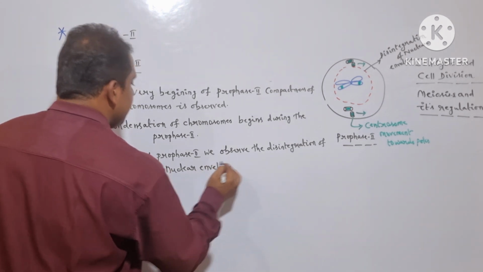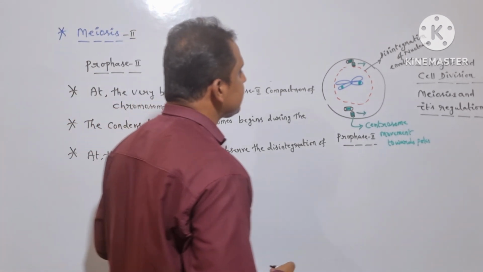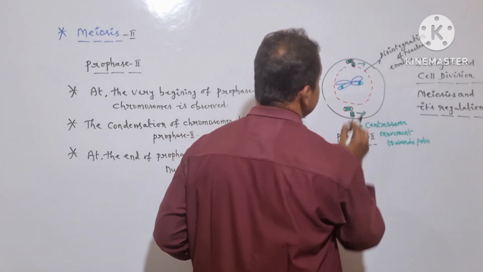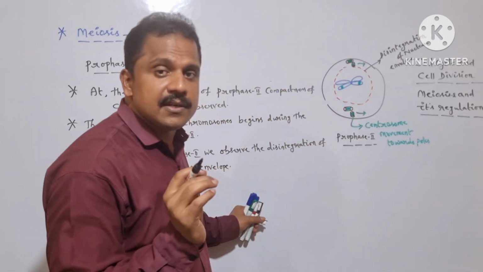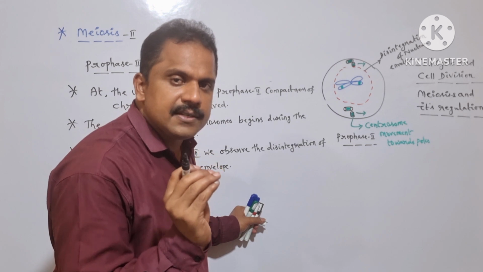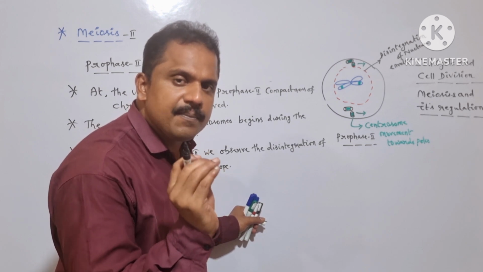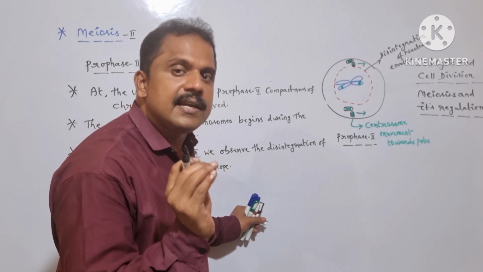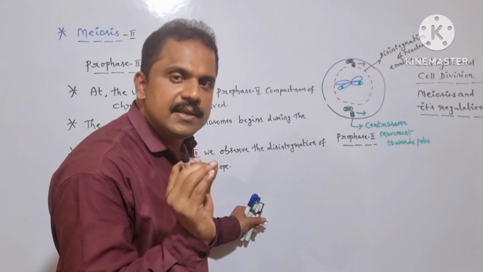The disintegration of the nuclear envelope is responsible for the successful separation of the sister chromatids. In order to regulate the separation of the sister chromatids which are a part of the chromosome, the disappearance of the nuclear envelope plays an important role.